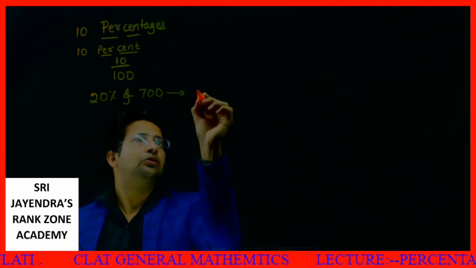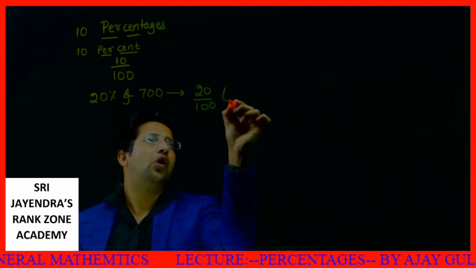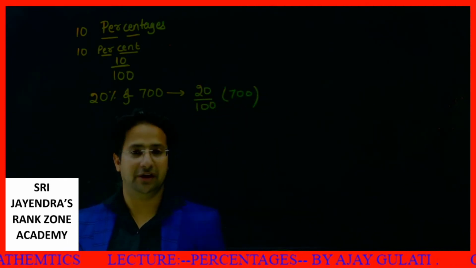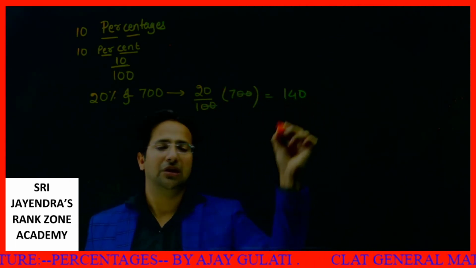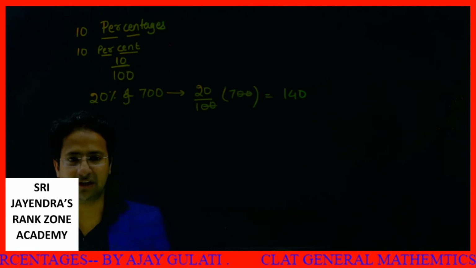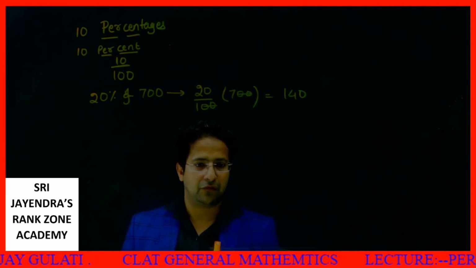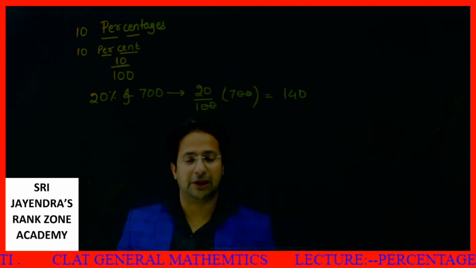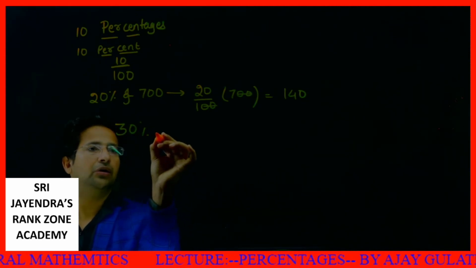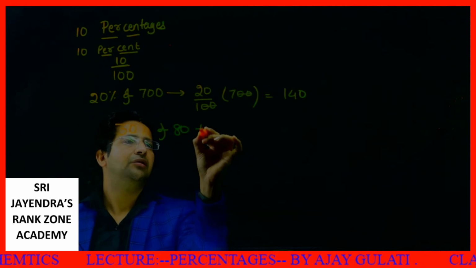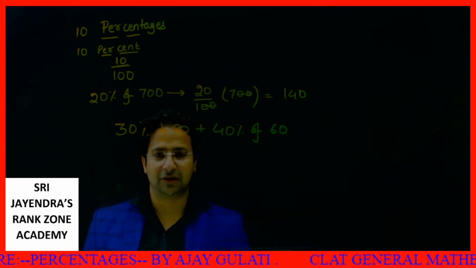So 20% of 700 becomes 20 into 7, that is 140. I hope it makes sense and is clear to all of you. 20% of 700 means 140.